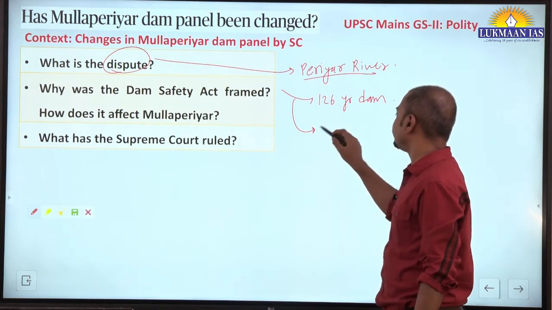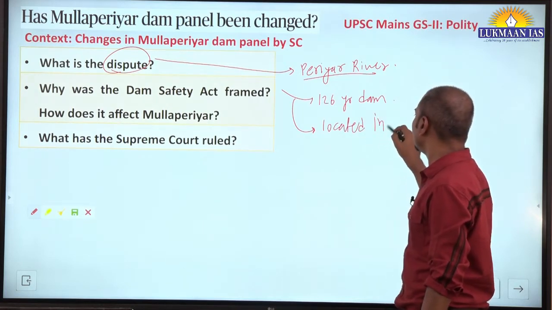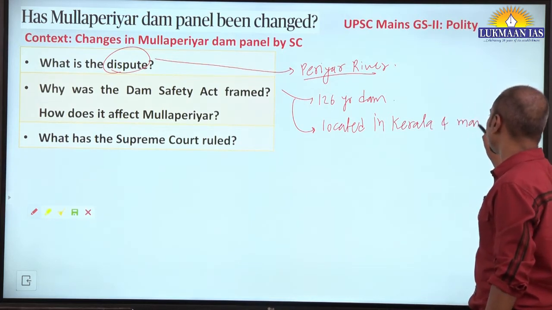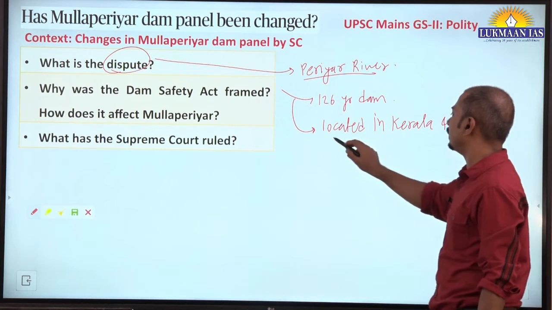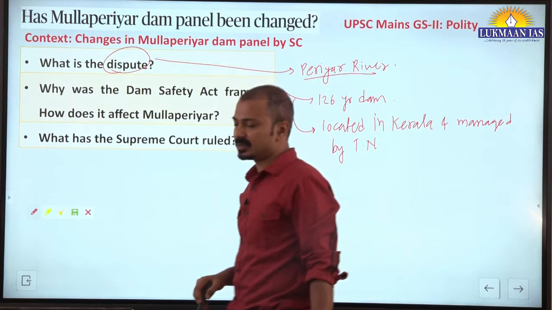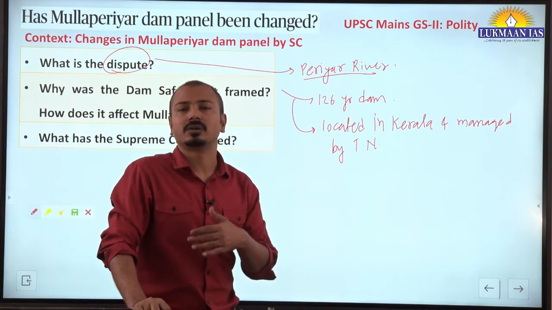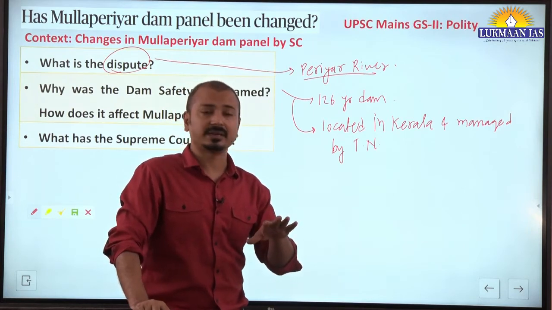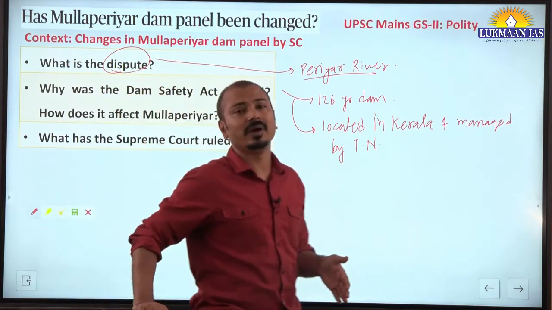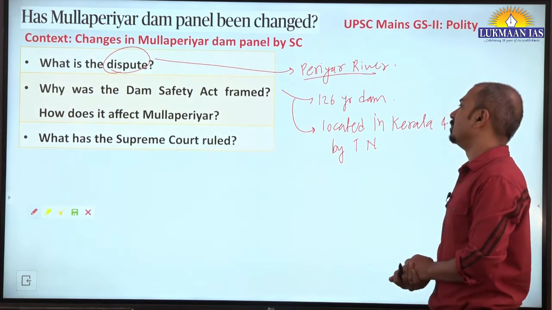But yes, the uniqueness is that it is located in Idukki district of Kerala, and it is owned and managed by the Tamil Nadu government. Okay, this is the uniqueness one should understand. And the canal from this dam is diverting water to the Tamil Nadu region, which is largely a drought prone area, and it is feeding the channel of Vaigai river in Tamil Nadu. Remember this.